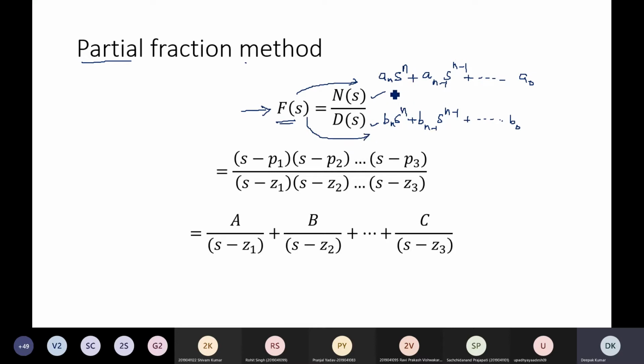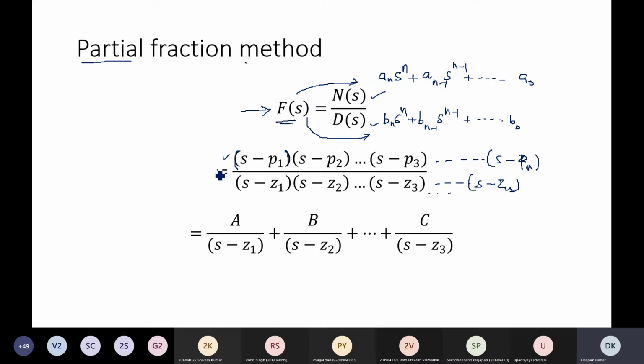So by obtaining the factorization of the numerator and denominator polynomials, we can obtain s minus z1, s minus z2, s minus z3 and so on for the numerator, and for the denominator polynomial the factorization terms are s minus p1, s minus p2, and so on up to s minus pn.